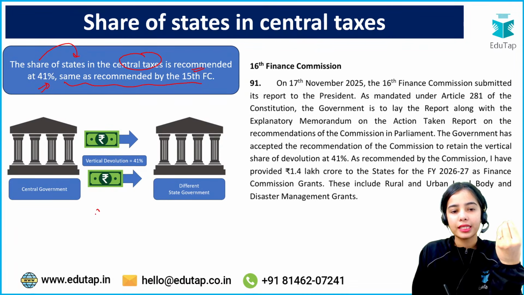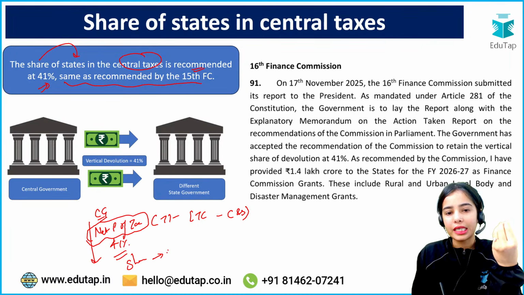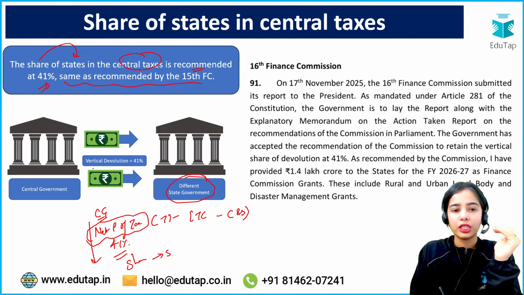So the idea is that the central government, from its net proceeds of taxes, that is the total taxes minus the expenditure on tax collection minus the cess and surcharge, whatever is left is the net proceeds of taxes. From that, the central government has to give 41% as the share to the state governments. Okay, that is the vertical devolution of 41%. So this is the idea.